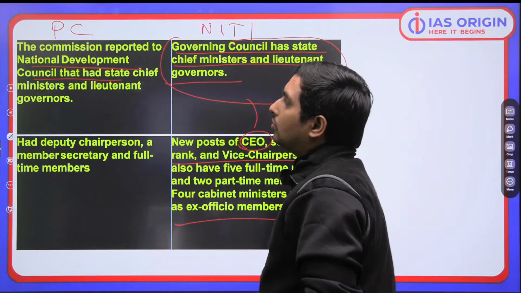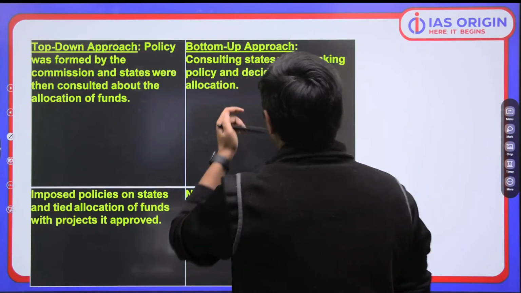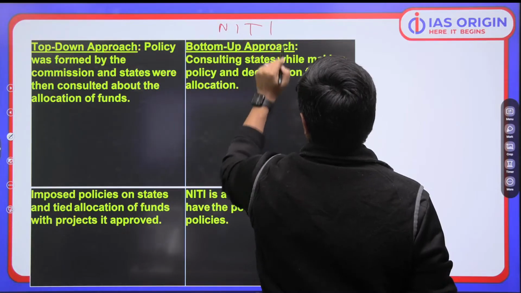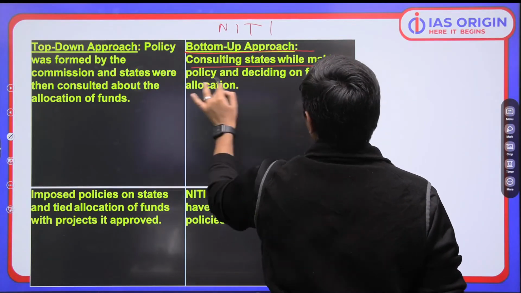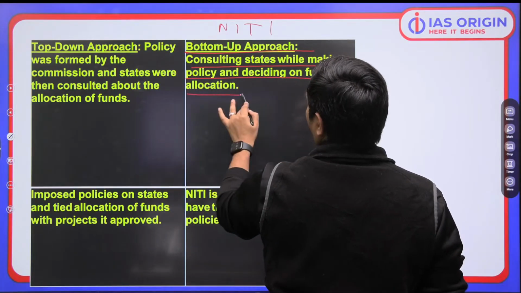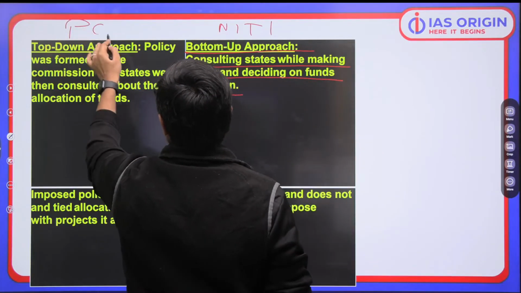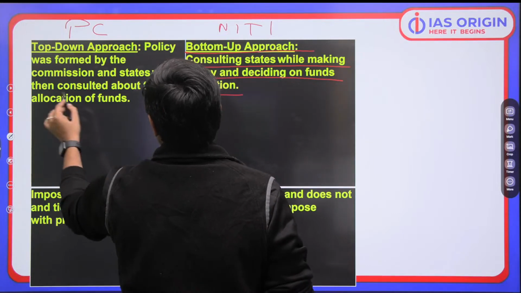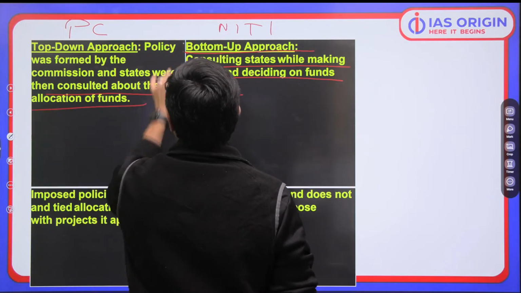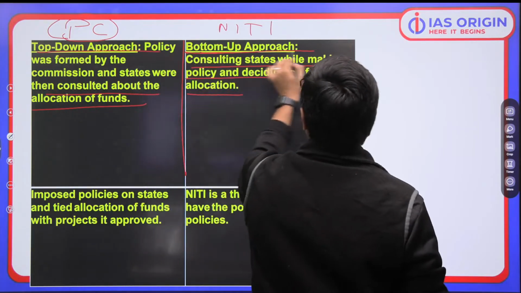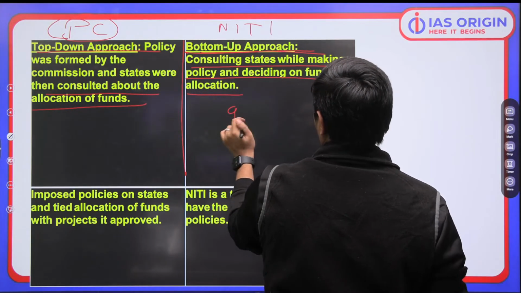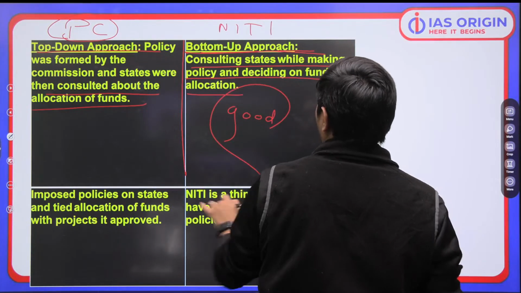One thing I would like to tell you is that in Niti Aayog we have a bottom-up approach. That means consulting the states is important while making the policy. Whereas in the planning commission, the policy was formed and the states were then consulted about the allocation of the fund. So in the planning commission, we have a top-down approach. In Niti Aayog, we have a bottom-up approach, which is good. This approach is considered very good.